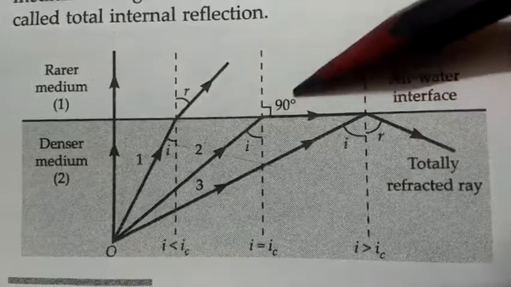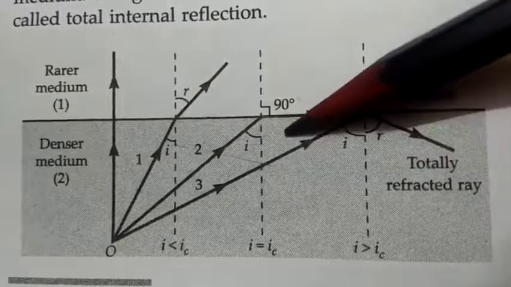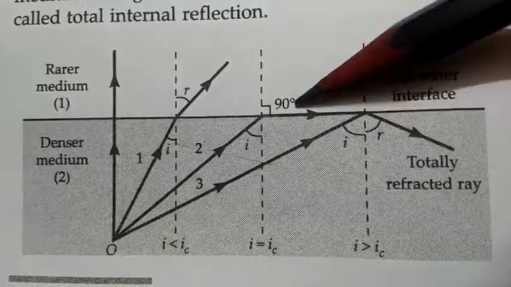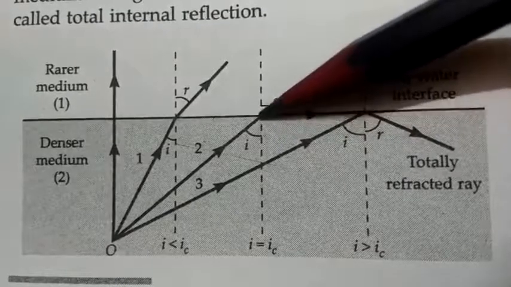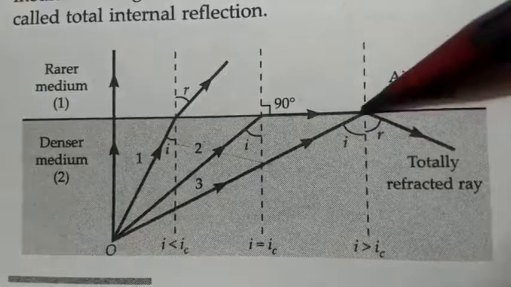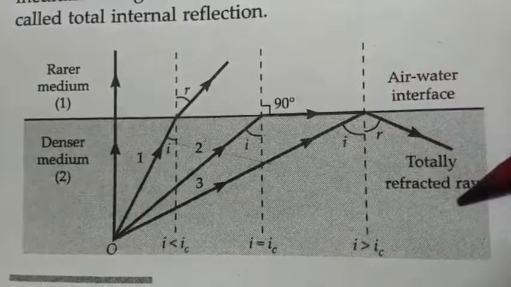After this, if we further increase value of I, then in place of going in rarer medium, the refracted ray comes back in the denser medium.